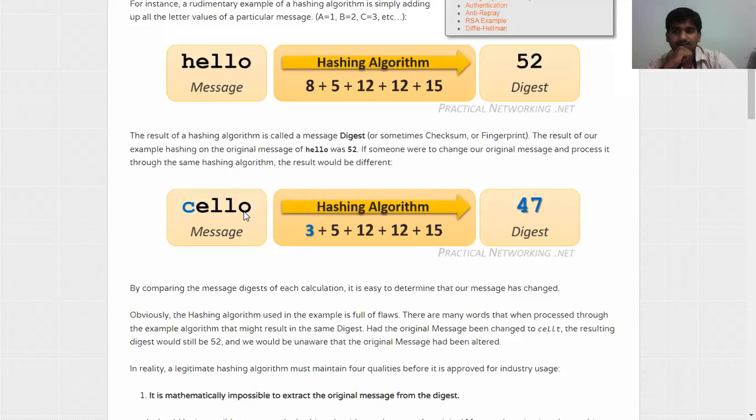What is the number for T? O is 15. O, P, Q, R, S, T. What is the next number? 15 plus, what is the value for T? 20.